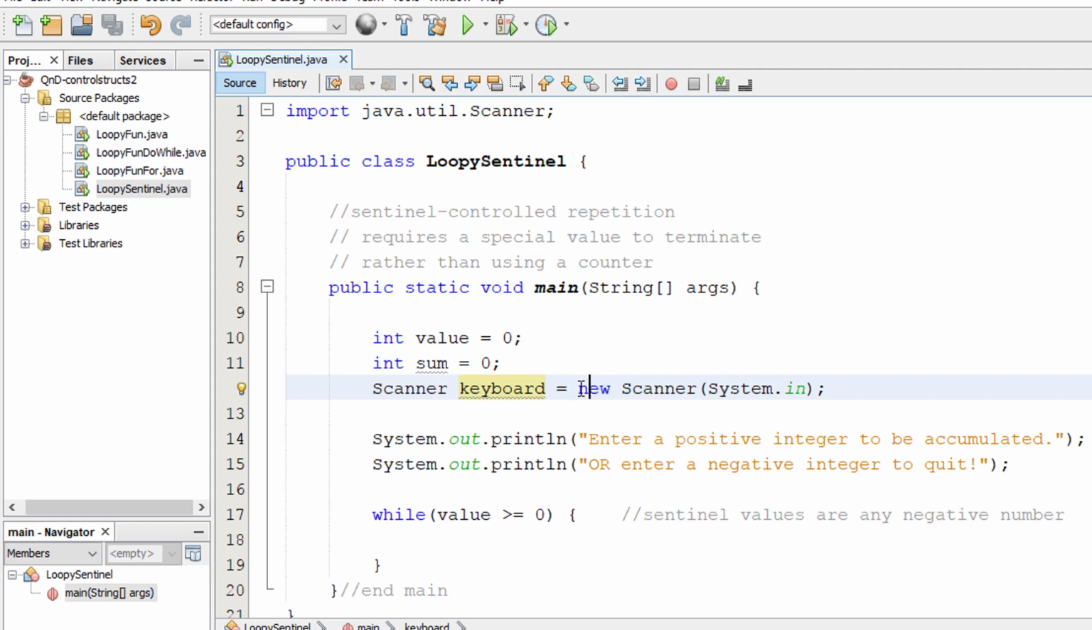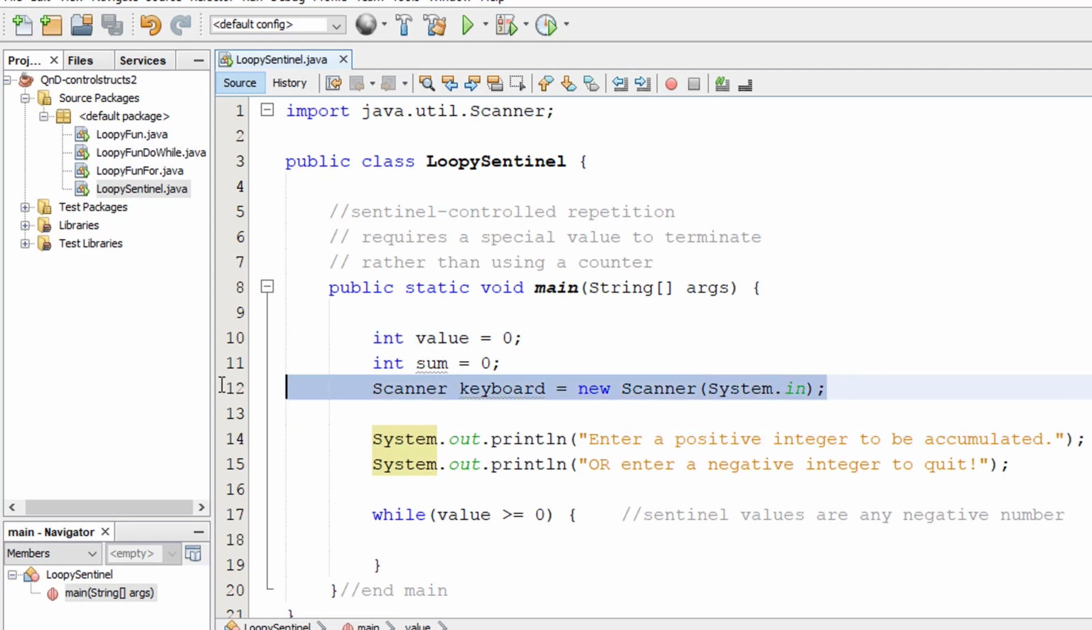Scanner is a reference type, so it holds the memory address of this new Scanner object, and as an argument we pass in System.in, which is called the standard input object. That should look familiar because we've got System.out right here. System.out allows us to send data to the console, and System.in allows us to get information in that is typed into the console, usually through the keyboard. So System.out is the standard output object. System.in is the standard input object.